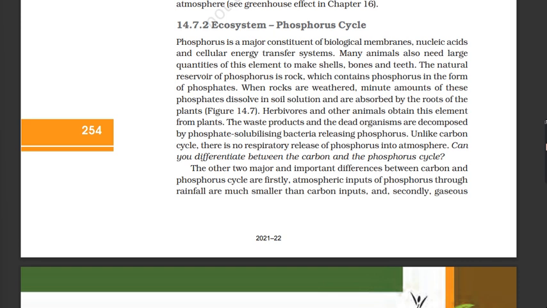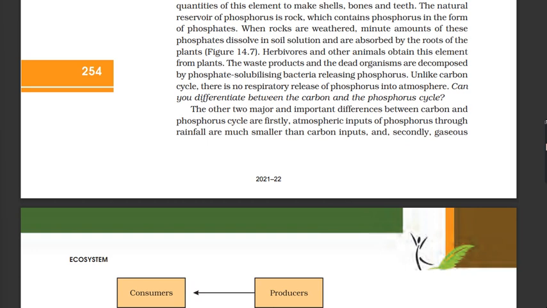Phosphorus is a major constituent of biological membranes, nucleic acids, and cellular energy transfer systems. Many animals also need large quantities of this element to make shells, bones, and teeth. The natural reservoir of phosphorus is rock, which contains phosphorus in the form of phosphates. When rocks are weathered, minute amounts of these phosphates dissolve in salt solution and are absorbed by the roots of the plants.